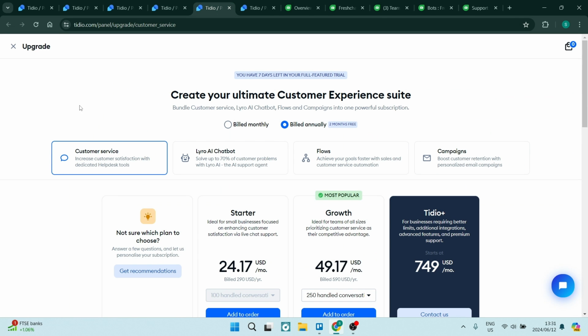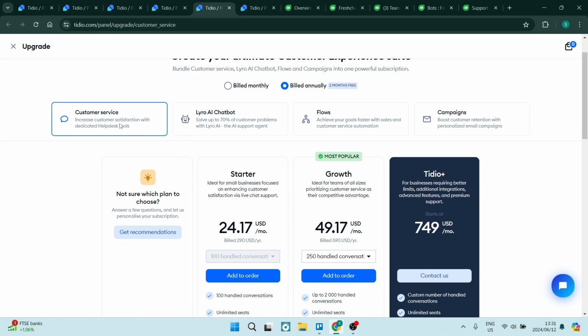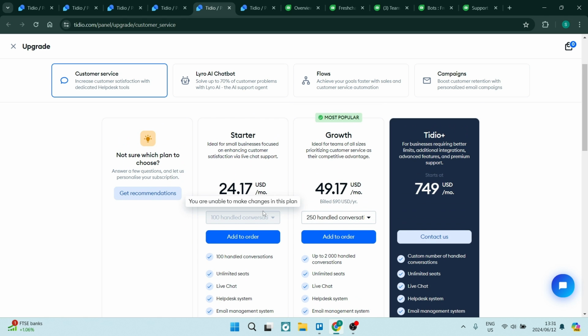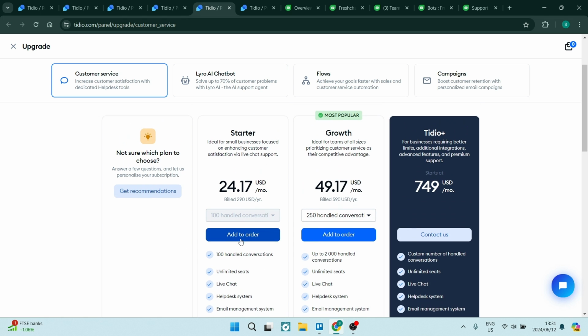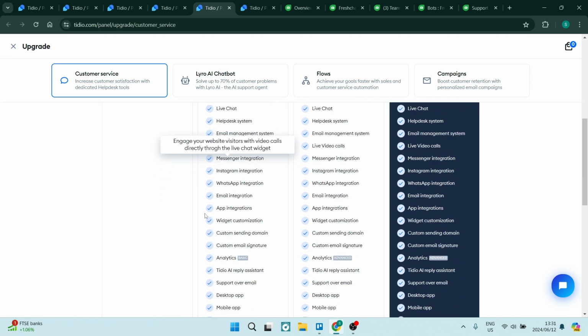Some of the other things here is the pricing. Now, this pricing structure is a little bit complex. You have customer service, you have the chatbot, flows and campaigns, and this is all priced differently. However, it does start at $24.17 per month, and as you can see here, you get 100 handled conversations, you get unlimited seats, and so forth.